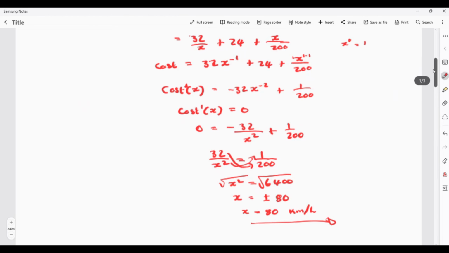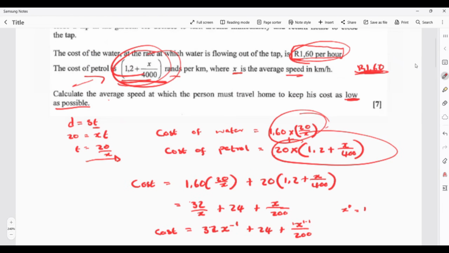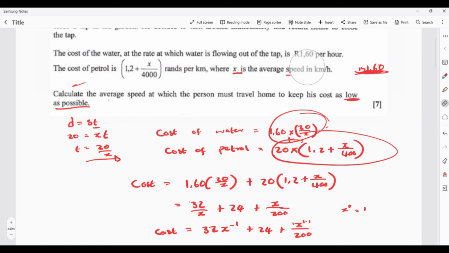But the very important thing to remember in terms of the cost is to take note of the units they're talking about. Here they're talking about hours, that is why I multiply that rand and hours. Here they're talking about kilometers, that is why I multiply that rand and the distance over there.